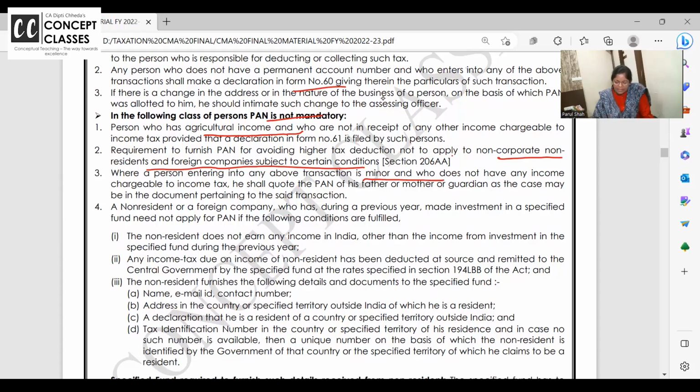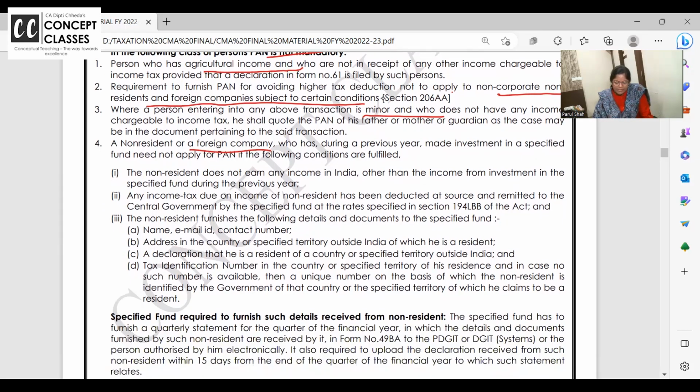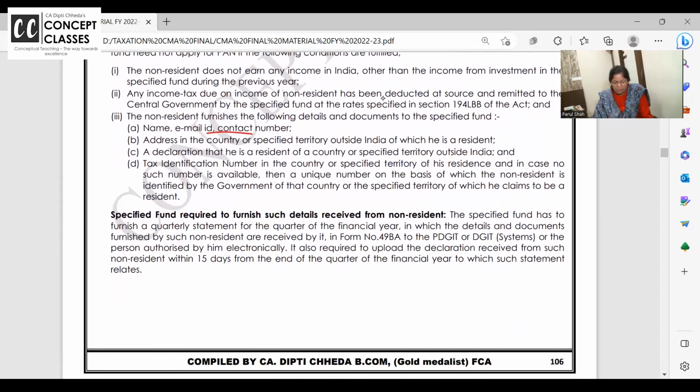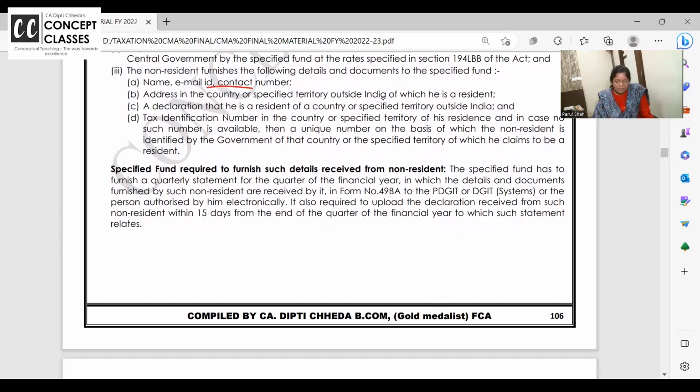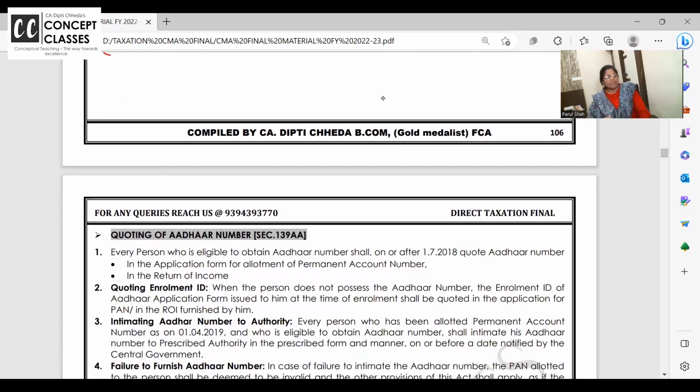माइनर को भी जरूरत नहीं है ना. Non-resident, they don't need, they can go with their mail ID, other details, citizenship certificate and all, passport ka xerox and all. Specified fund required to furnish such details received from non-resident. Yes. ये कुछ details, NRI, if they invest in your company, you only maintain the details, but you cannot ask NRI to have PAN card, है ना. एनआरआई को हम नहीं बोल सकते कि आप जाके पैन कार्ड लेके आओ. NRI is already giving you whatever is having, the citizenship certificate and whatever that is already giving you.